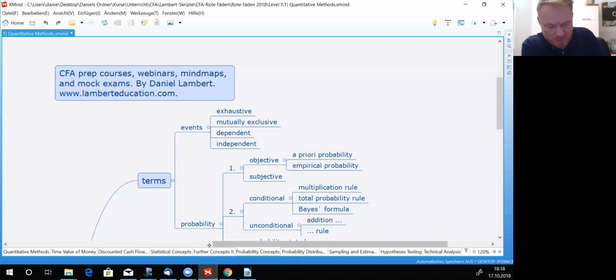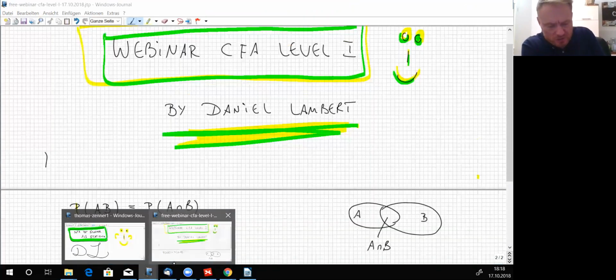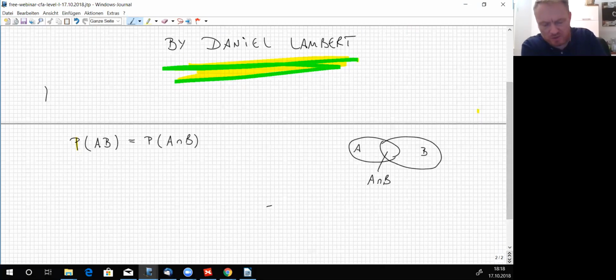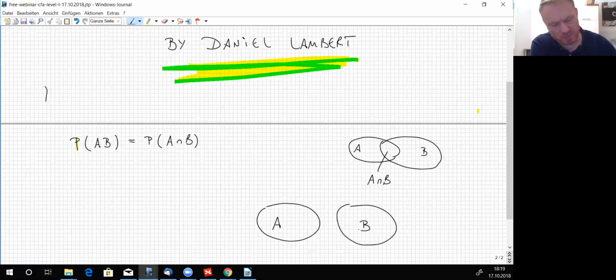Mutually exclusive is a different thing. Mutually exclusive is this. If we look at A and if we look at B, this means that A and B happening at the same time, A as well as B, is the empty set.